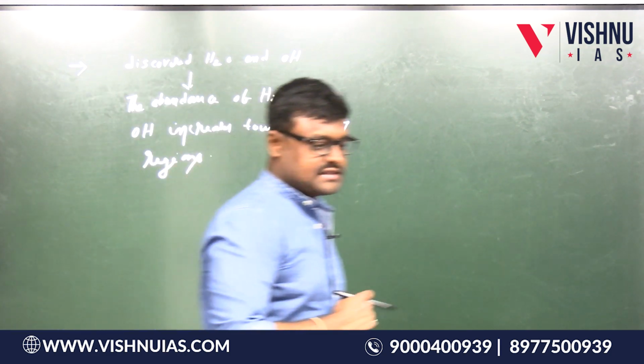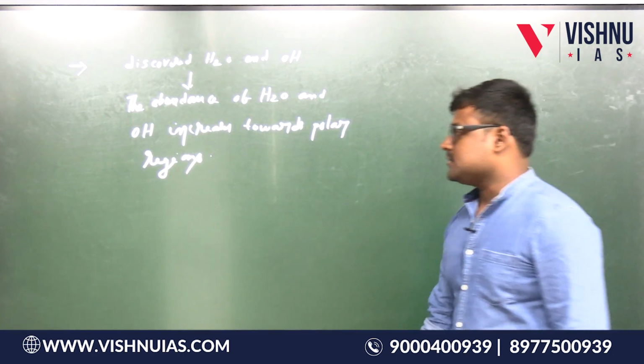So that is what was discovered by the Chandrayaan 1 mission.